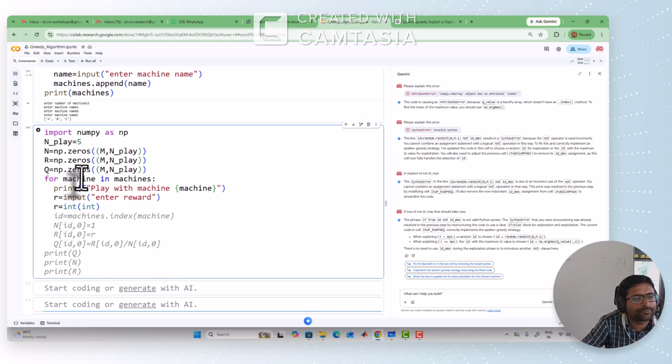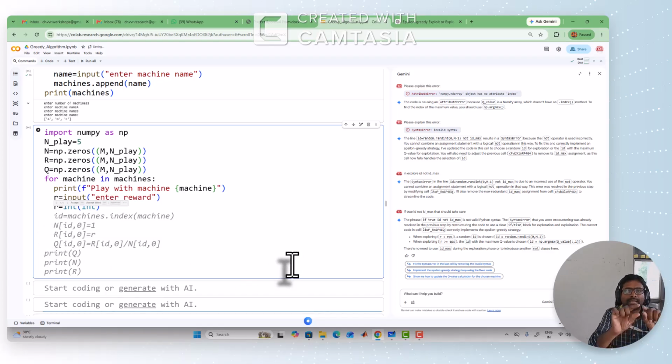So what I have to do is, if I take machine A from the machines list, what is the index of machine A? The corresponding row should be updated. What is the index of B in the machines list? That corresponding row from the N will be updated. Similarly, Q will be updated.